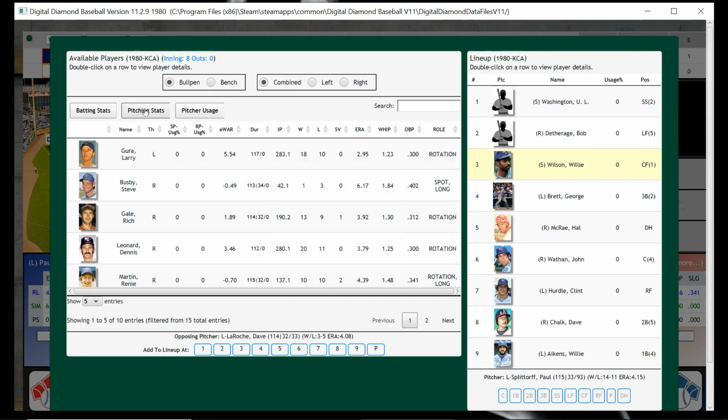Let's see. I mean, that's the bullpen. It looks like that's my choices, but those are all starters, all of those guys. And there's only 5 entries, so we're going to bring in... See, these are all rotation. You know what? I'm going to bring in Busby, and I'm going to say that we want him to be the pitcher.